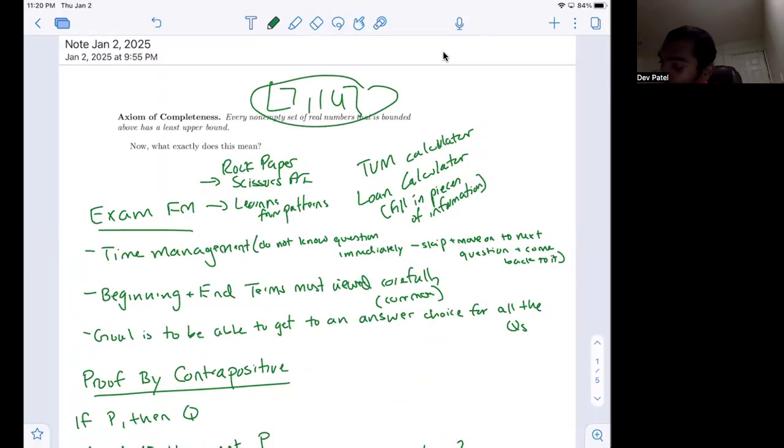So we have this number that we can't go above, and then we also have this number that we can't go below. So there's this idea of these bounds that we can see from this axiom of completeness. And you can sort of think about this axiom of completeness as what is the property from which I can look at whether a set is complete or not.